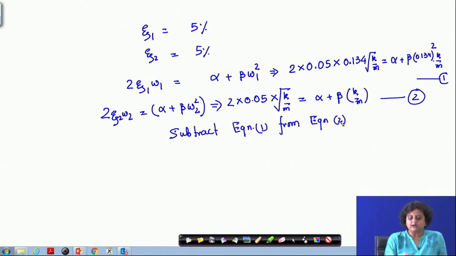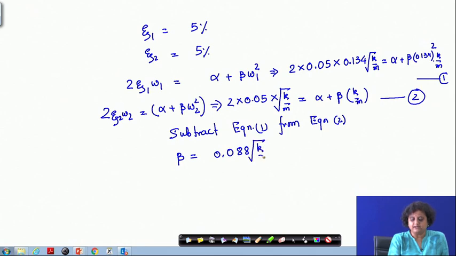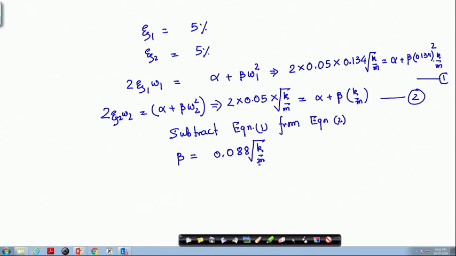If I do that, alpha is eliminated and from that I will get the value of beta equal to 0.088 root over m by k. Once we get the value of beta, I can solve for alpha, and alpha comes out to be 0.12 root over k by m.